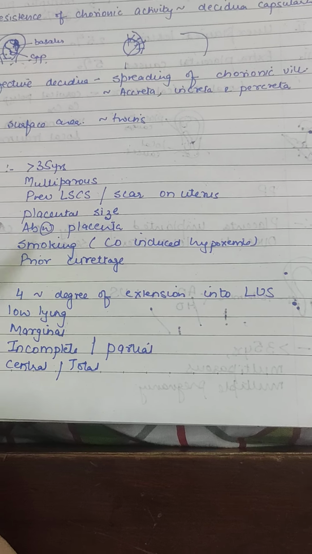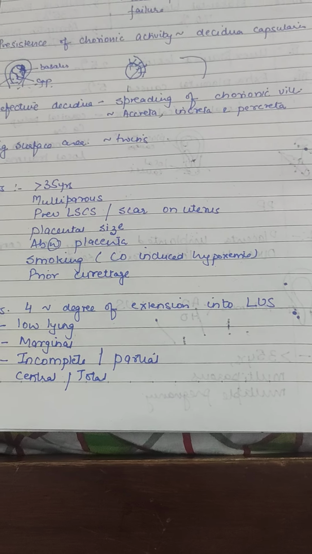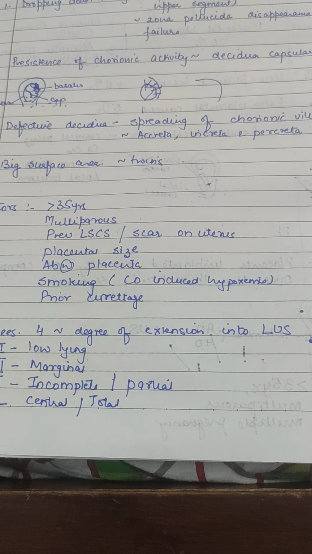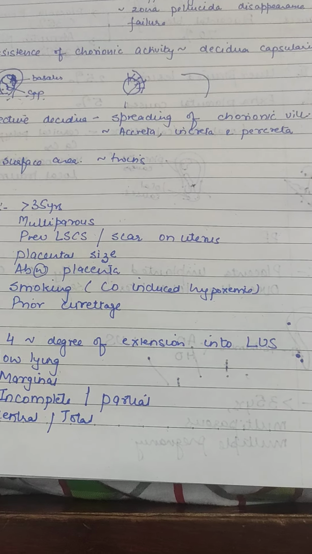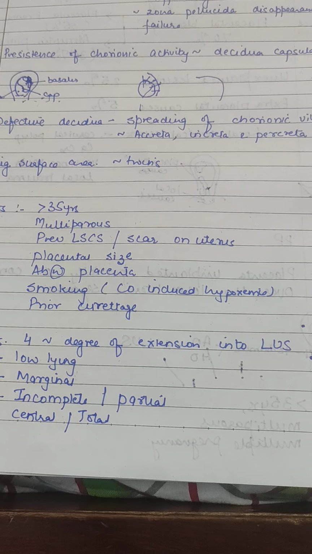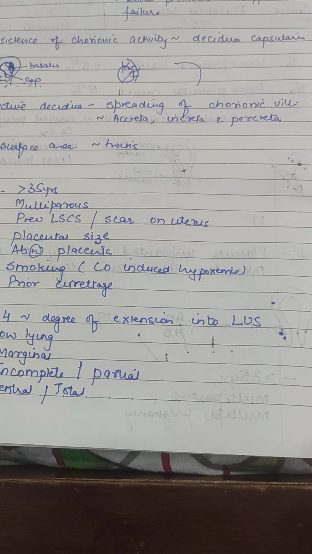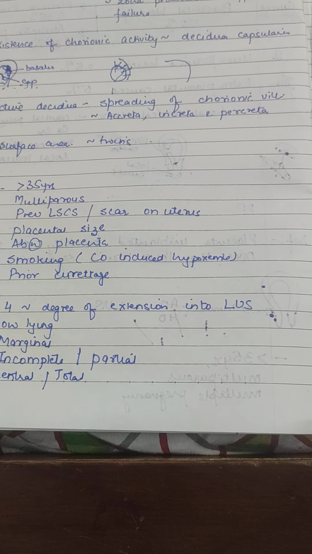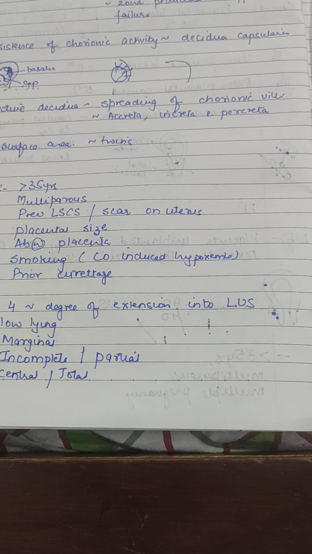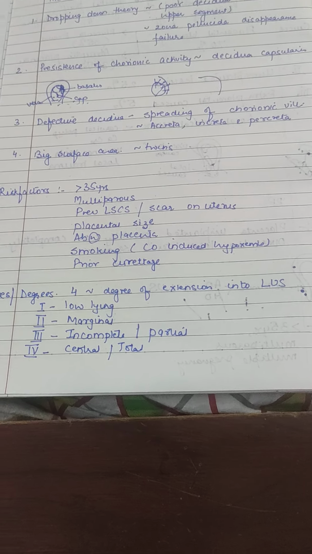Then smoking, as I told you, there is a hypoxic environment because of carbon monoxide, and it can result in a bigger size of placenta or persistent chorionic activity. Prior curettage, which may be done because of multiple abortions, means we are scraping the endometrial cavity. This can result in improper implantation or implantation in the lower segment and formation of placenta over there.